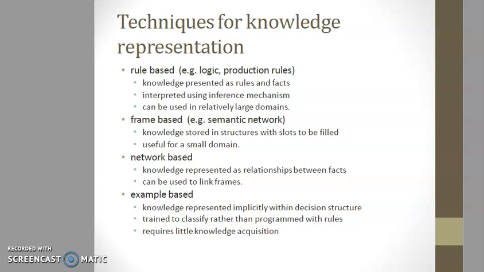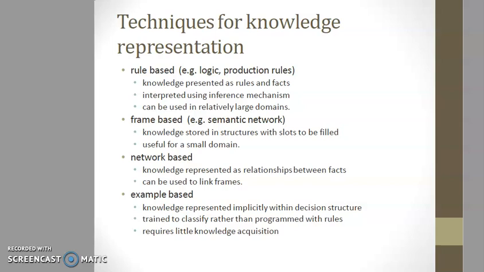A frame is a structure that contains labeled slots representing related aspects. Each slot can be assigned a value or alternatively be given a default value. User input is matched against the frame values, and a successful match may cause some action to be taken. This is the frame-based technique.